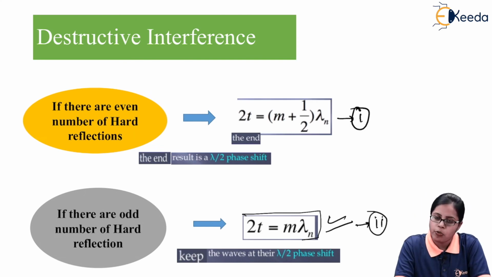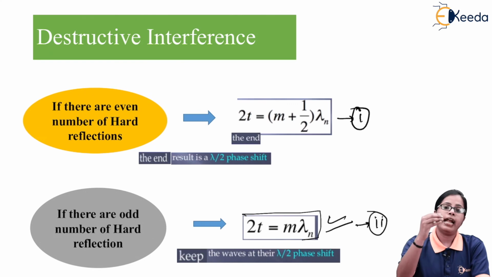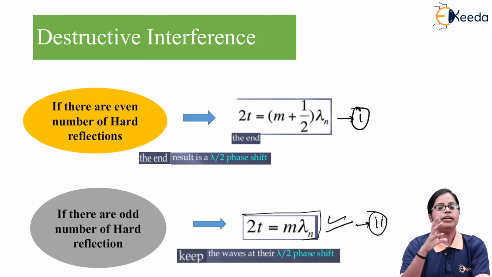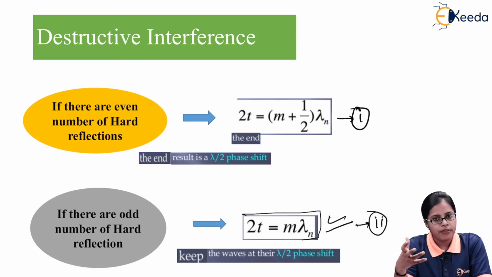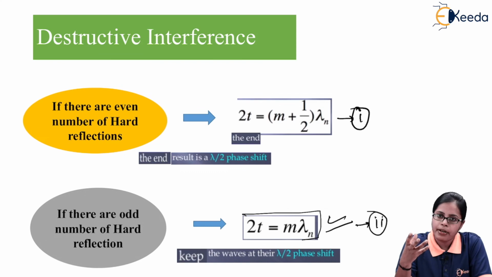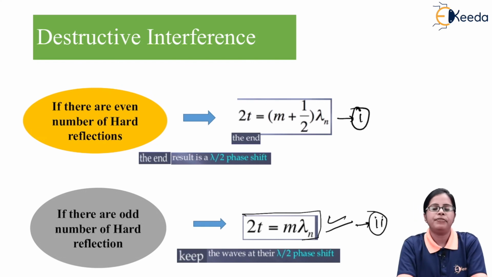That is, for an even number of hard reflections, the end result is going to have a phase shift of λ/2, but for an odd number of hard reflections, throughout the wave the phase shift will remain λ/2, not only for the end one.